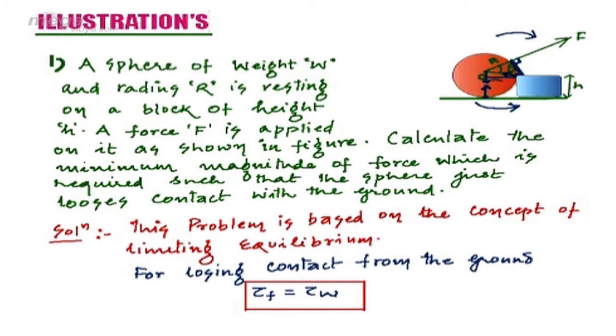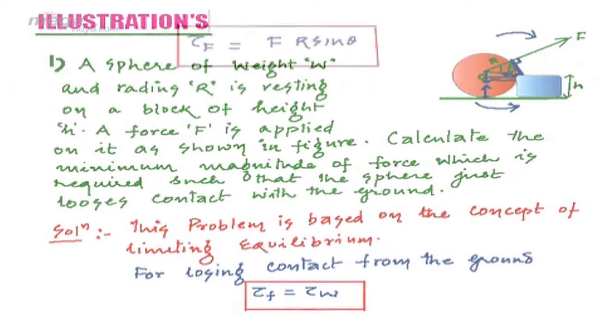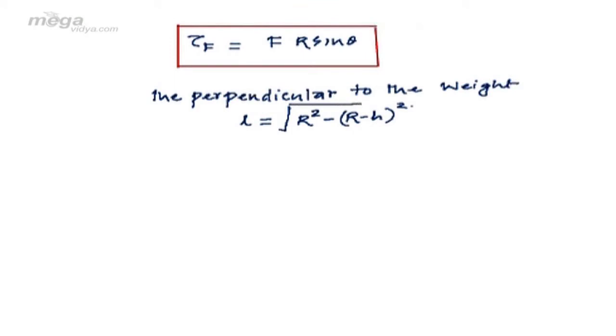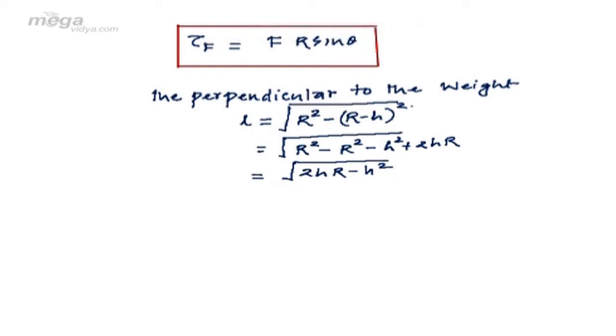While calculating it, we can see the perpendicular to the weight will be the square root of the difference of the square of the radius and the square of R minus h. This is the length of the perpendicular, and the torque due to weight will be equal to the product of weight and the length of the perpendicular.